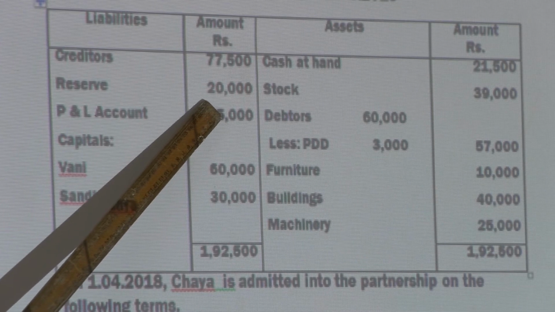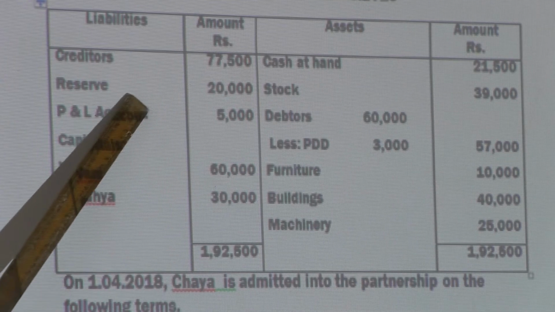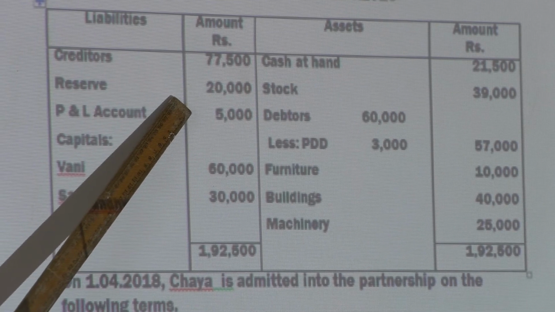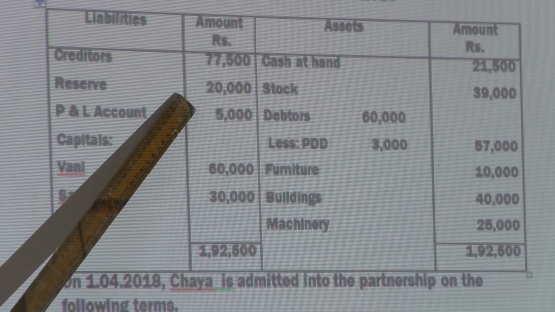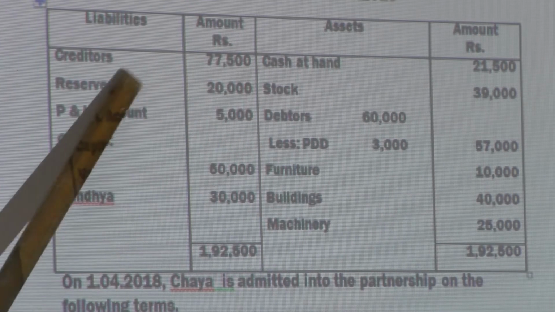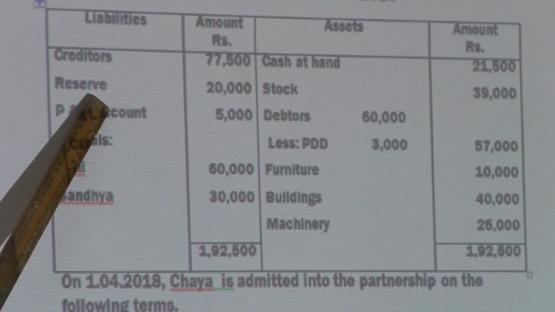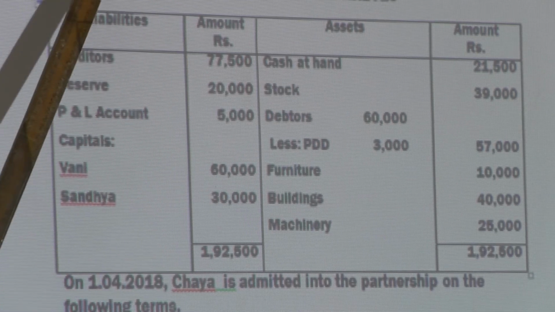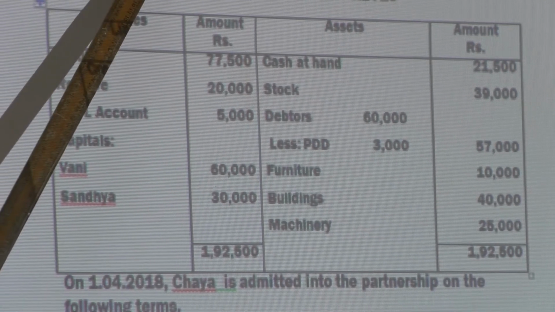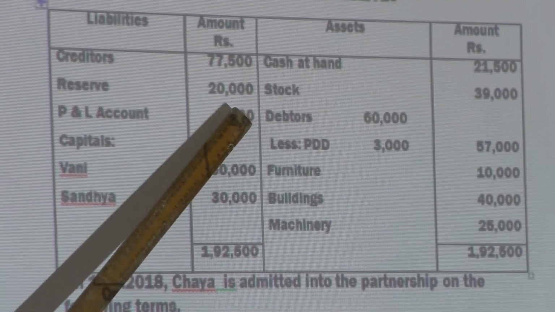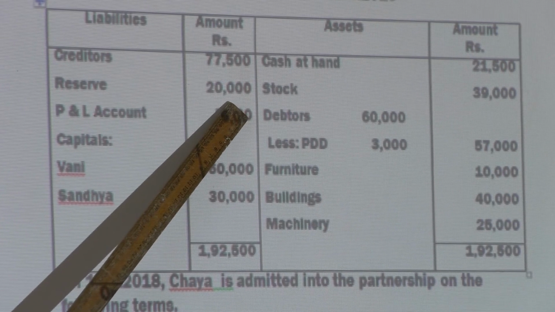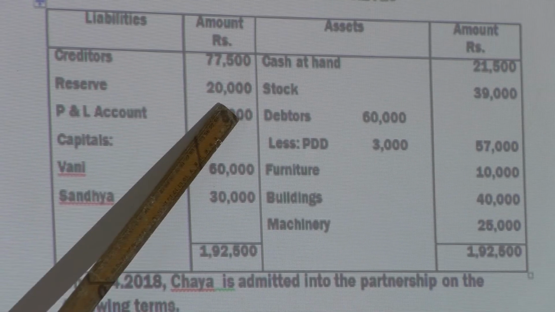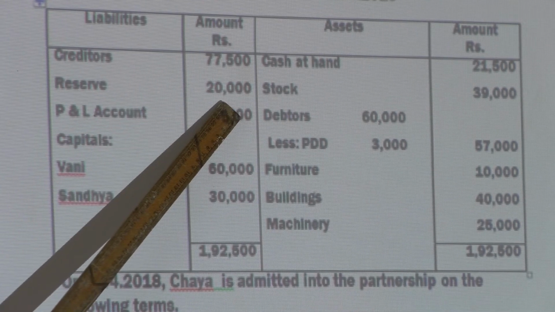Out of accumulated profit of many years, a small amount was saved and a reserve of 20,000 is created, which is the general reserve. Though this is the earning and savings of Vani and Sandhya, the old partners, even though the problem is silent, it should be distributed to the old partners in the old ratio, and such a reserve should not be shown in the new balance sheet.